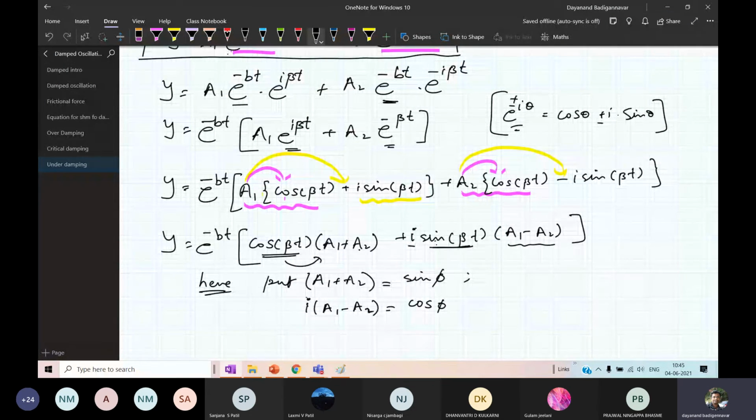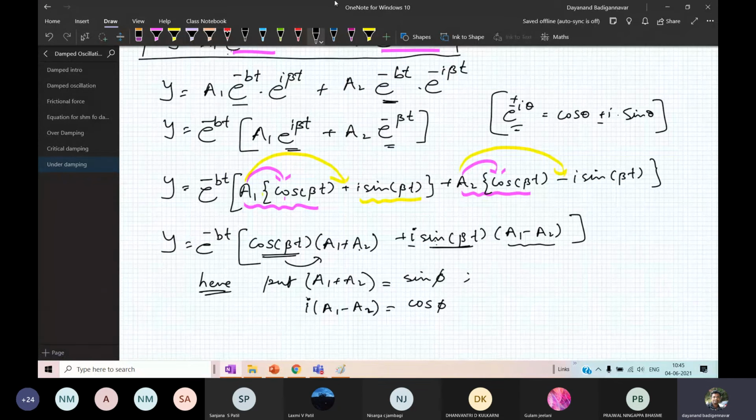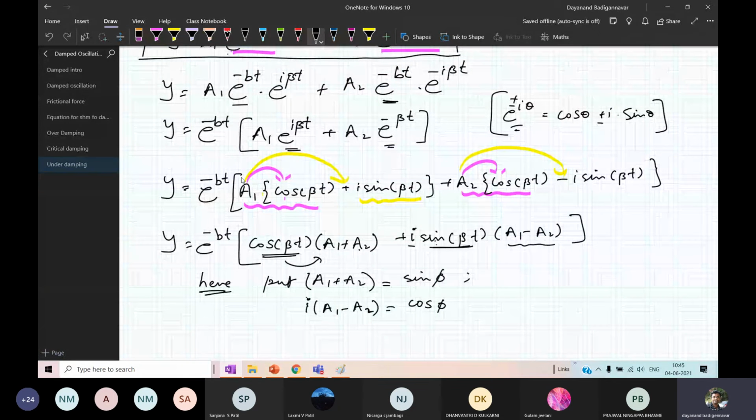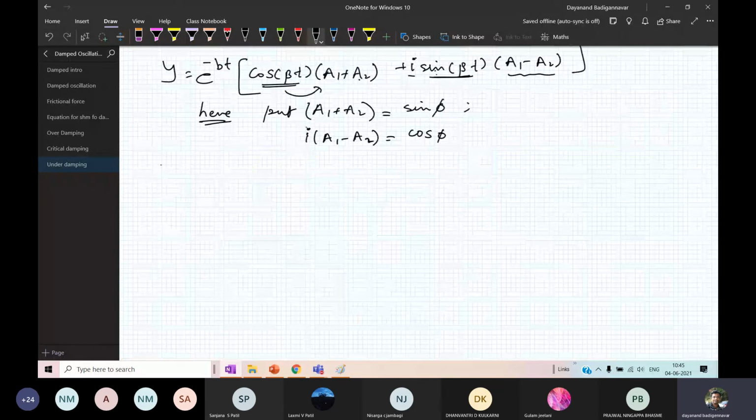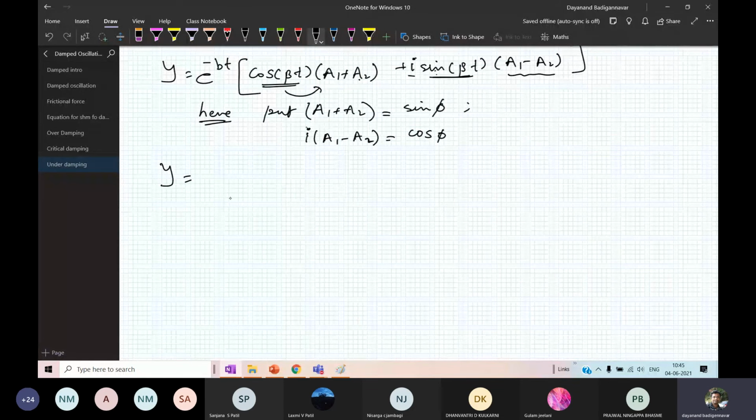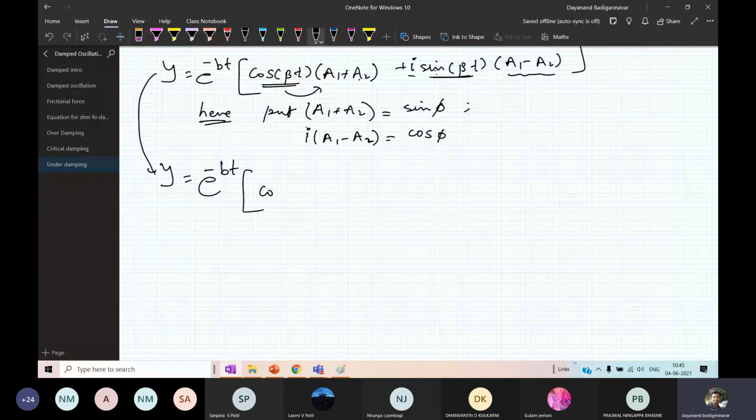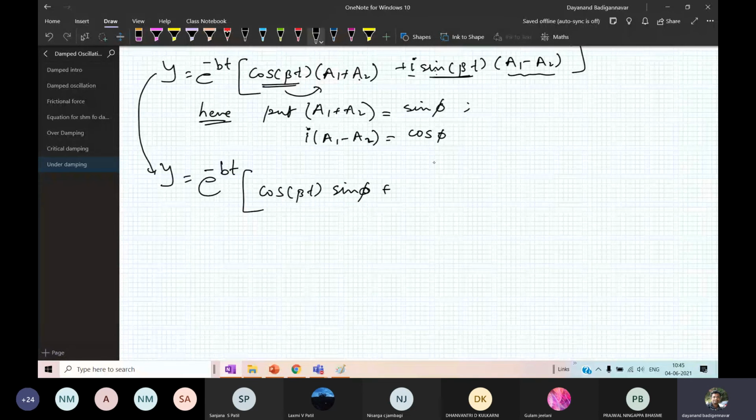Okay, so therefore y is equal to, if I do the substitution, y equal to e raised to minus bt into cos of beta t. A1 plus A2 I can write sin phi plus i sin beta t, sin beta t as it is, i into A1 minus A2. What I have taken? I have taken it as cos phi.